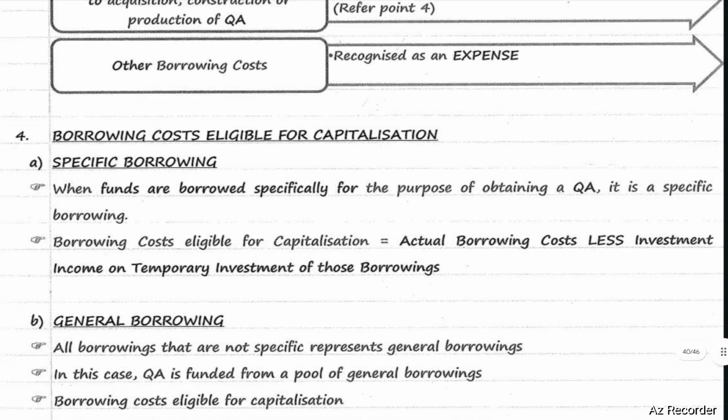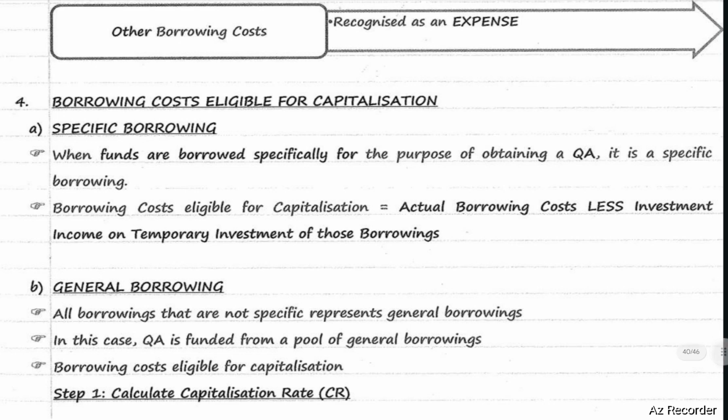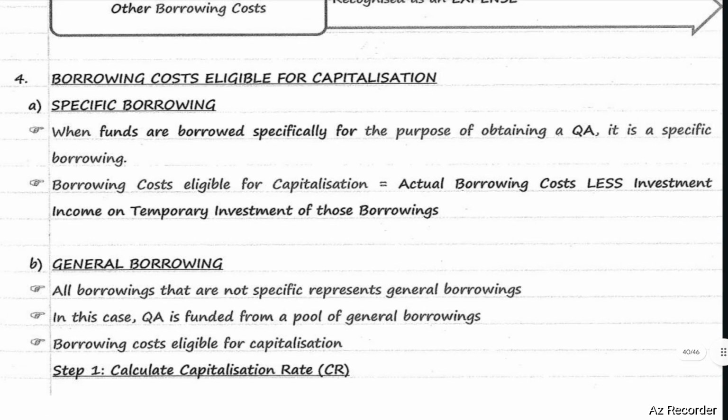First one, specific borrowing. When funds are borrowed specifically for the purpose of obtaining a qualifying asset, it is a specific borrowing. Borrowing cost eligible for capitalization equals actual borrowing cost less investment income on temporary investment of those borrowings. So net borrowing cost should be capitalized. Capitalized means it will be added to cost of qualifying asset.